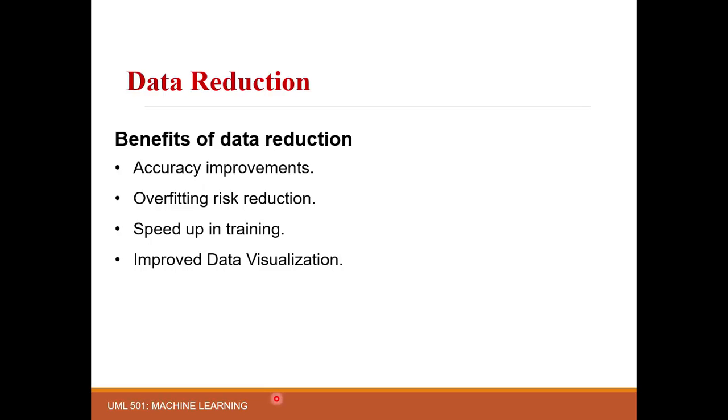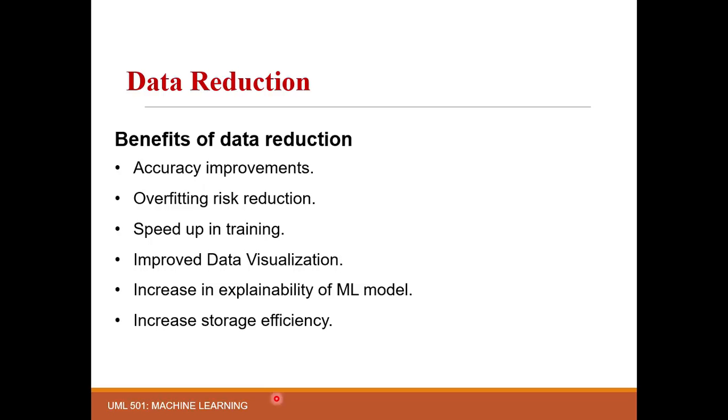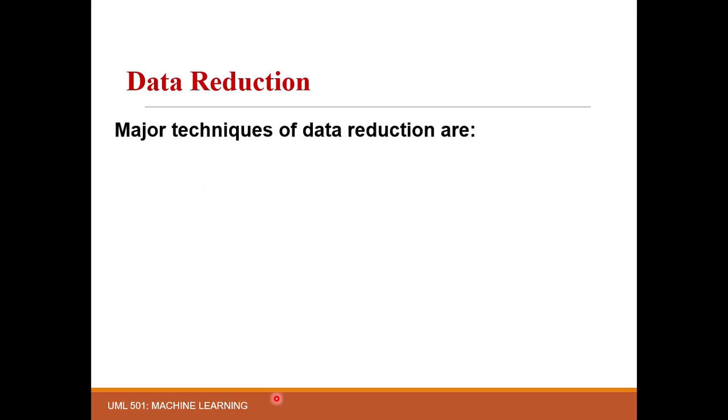Improve data visualization. Due to the reduction in dimension, the complexity of data visualization is also reduced. That means fewer features are easier to visualize than more features. Next one, increase the explainability of the ML model. Next, increase the storage space efficiency. Now more data can be stored in the same space, and storage cost is also reduced.